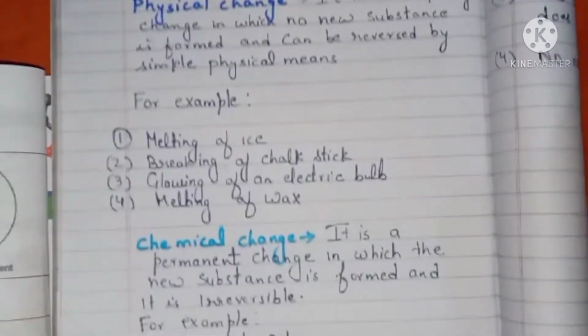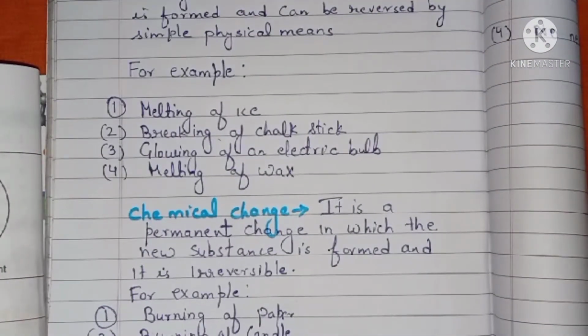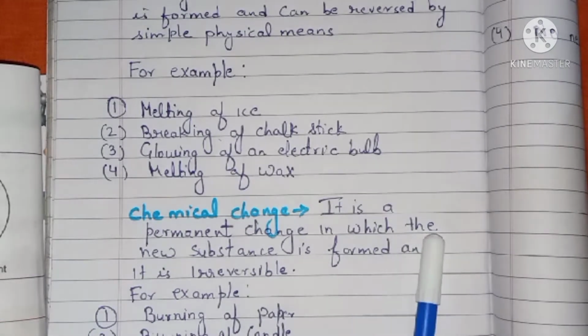Now the next is chemical change. What is chemical change, students? Chemical change, we can say, is a permanent change in which a new substance is formed. Means a change in which a new substance is formed and it is irreversible is called chemical change.